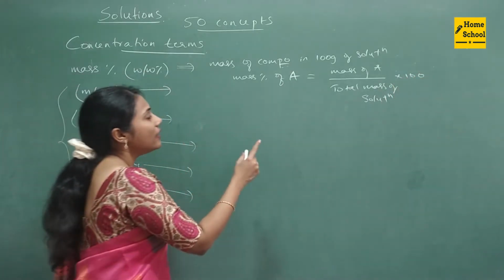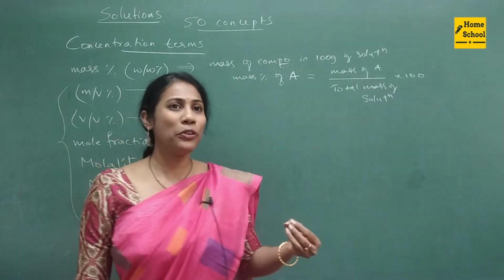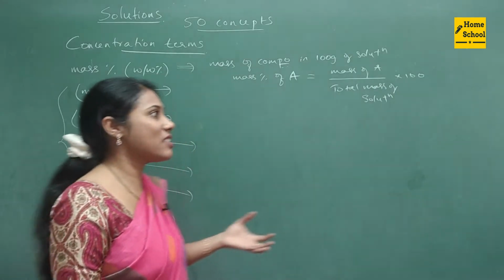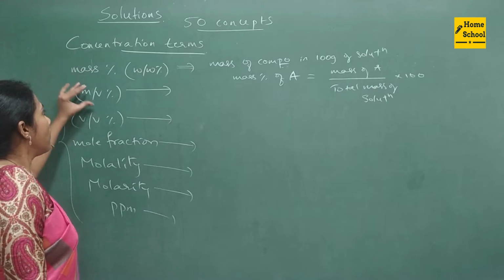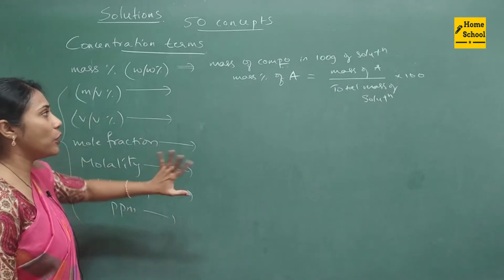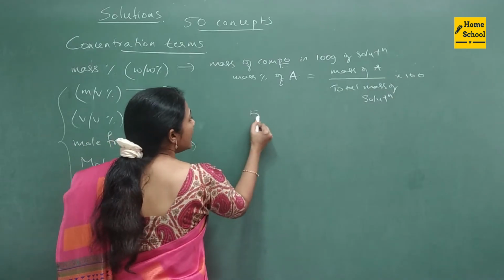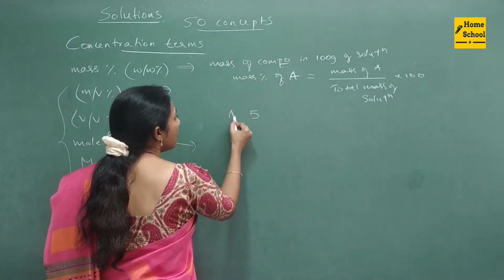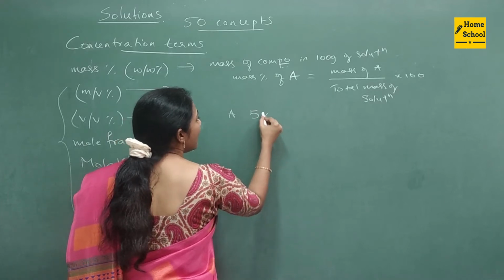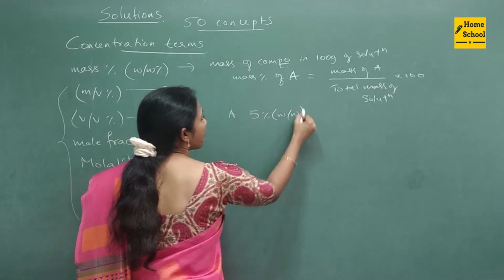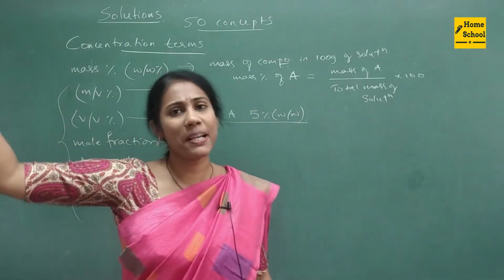Here the usage of formulas is very little, guys. A question may not be asked specifically on just mass percent or mass by volume percent or volume by volume percent. What is important is their meaning. Suppose in a question they have given some component A which has 5% W by W. This is how they'll mention the information in a question to solve something else.